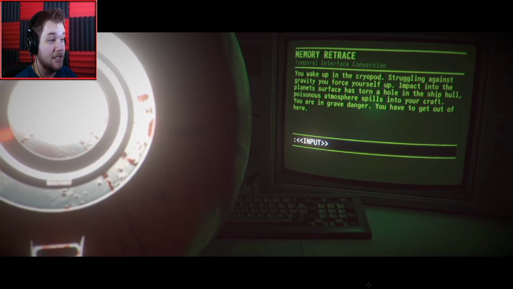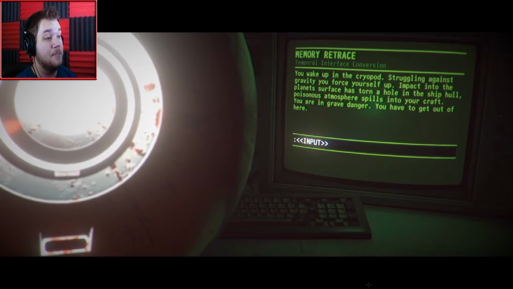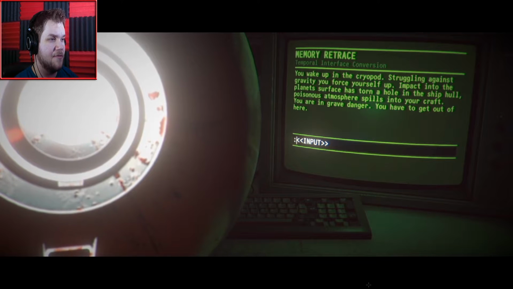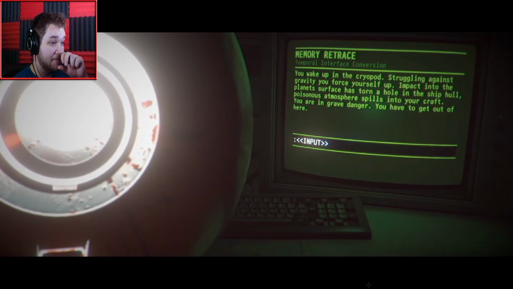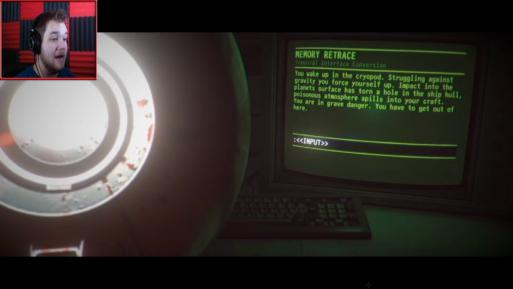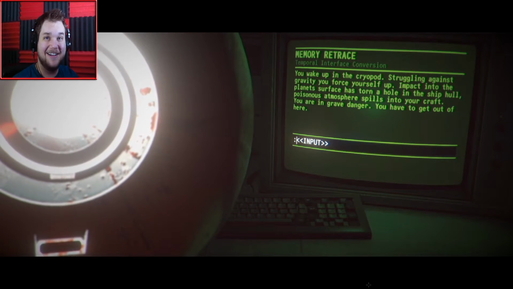You wake up in the cryopod, struggling against gravity to force yourself up. Impact into the planet's surface has torn a hole in the ship hull. Poisonous atmosphere spills into your craft. You're in grave danger. You have to get out of here.